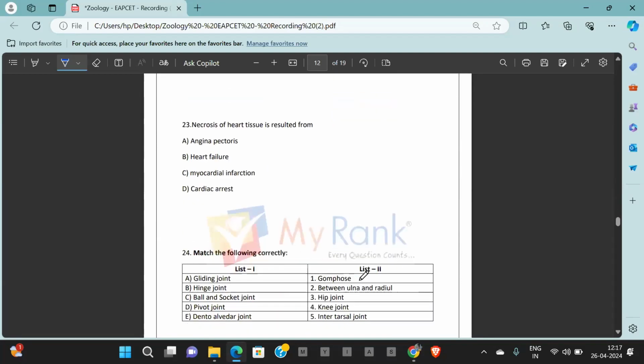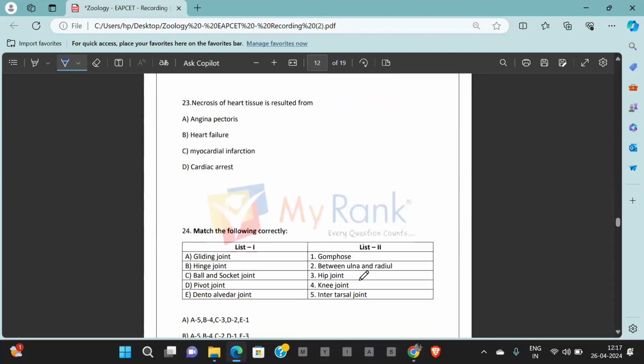Going ahead with question number 23. Necrosis of heart tissue is resulted from. Necrosis means death of heart tissue. In which heart disease do you see death of heart tissue? You see it during heart attack or myocardial infarction. Myocardial infarction is the disease where you see the death of the heart tissue.